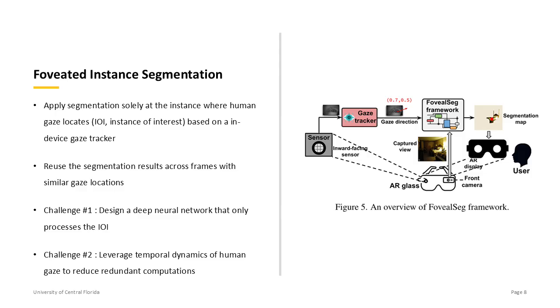The authors present FovealSeg, a foveated instance segmentation framework that uses the user's gaze direction to guide an efficient segmentation process. Specifically, segmentation is applied solely at the instance of interest based on the gaze, and the segmented results are reused across frames with the same gaze locations. Because this aligns with foveated rendering, which enhances graphical performance by rendering only the regions of interest at full resolution, the name FovealSeg was used. To do so, the authors had to design a pipeline with a deep neural network that focuses on the gaze location, while reducing any redundant computations.